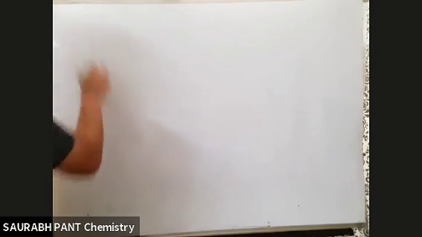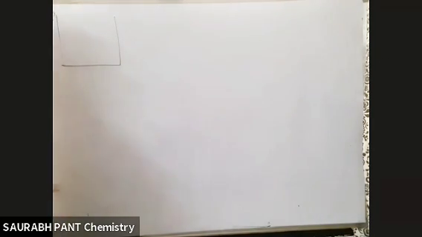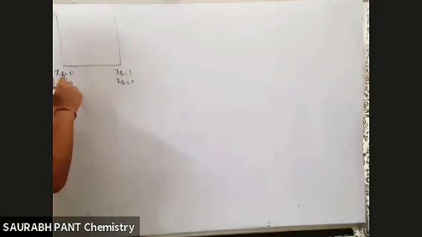देखिए भाई, I'll draw one graph like this. This graph you might have seen several times. So this is the vapor pressure versus mole fraction graph. So here I'm writing XB equal to 0, XB equal to 1. Here XA equal to 0, XA equal to 1.